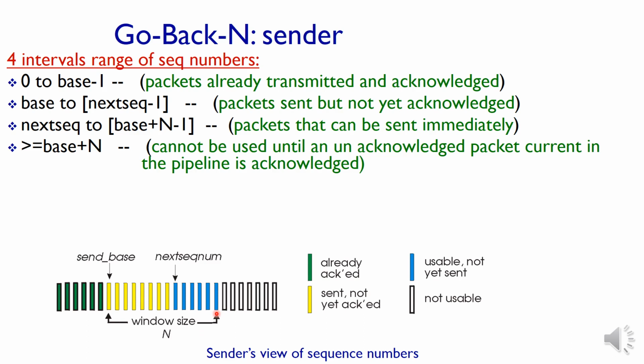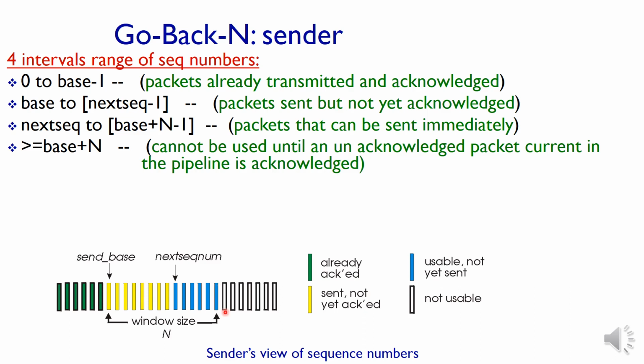In the queue means the packets waiting for acknowledgement as well as the packets which are going to be sent immediately. These two together make up the window size n. So we can take this number as base plus n minus 1.